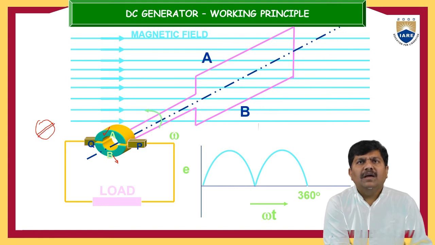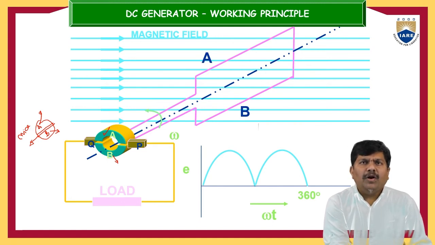These are the equal halves, and the air gap between them is separated with some mica or paper, which is a solid insulator. This may always be connected to side B, and this may always be connected to side A. So whenever A is rotated, B also rotates with the same velocity.